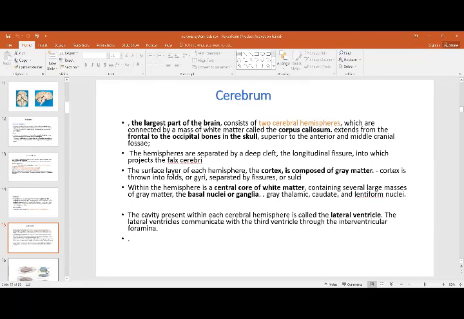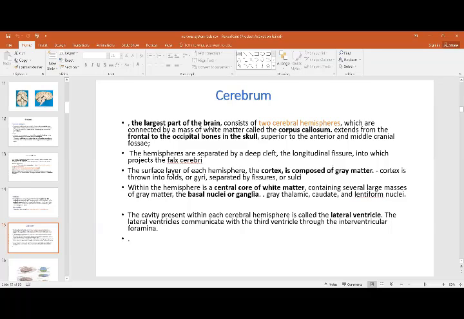Then you have the cerebrum, that is the largest part. It has two cerebral hemispheres connected by white matter, that is the tracts which connect the two hemispheres, which is called the corpus callosum. The cerebrum extends from the frontal to the occipital bone. It is divided by a deep cleft in which lies the falx cerebri, that is the fold of the dura mater.